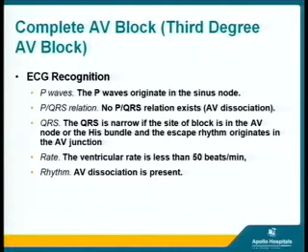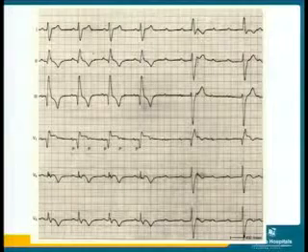And complete AV block is otherwise known as third degree AV block. In this, the P waves originate from the sinus node. There is no relation between P and QRS, so there is an AV dissociation. The QRS is narrow if the site of block is in the AV node or His bundle, and there is an escape rhythm which originates in the AV node. The ventricular rate is less than 50 beats per minute. The rhythm shows that AV dissociation is present.